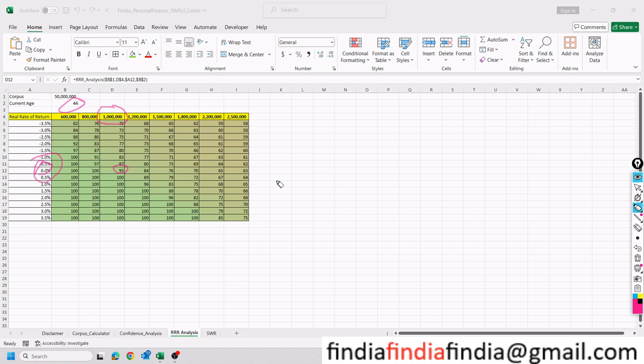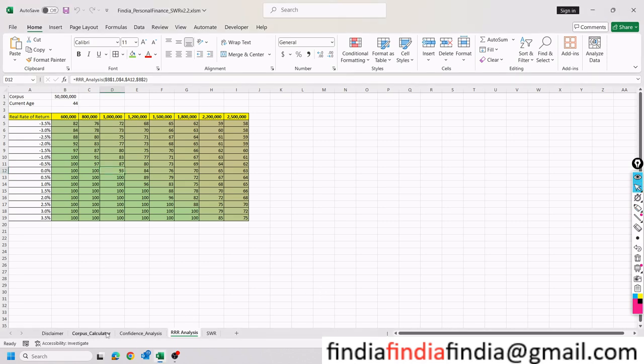But then all the calculation works only for one particular thing: what is the confidence measure if I am going to invest in equity, right? At the end of the day, that's the only confidence that you need to have. So 4%, 6%, 0% real returns, or -5 or -2%. If you have a -2% real rate of return, the 10 lakh rupees is going to last 77 years. Fixed deposits, putting everything in the bank, may not be a great idea. With all those things having said, equity is the only tool right now in Indian markets that can adjust for inflation.